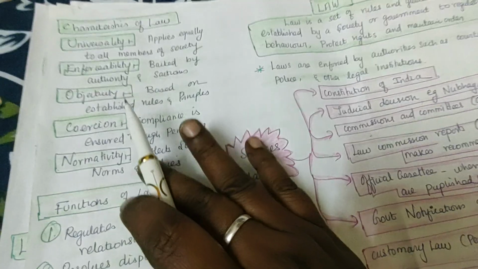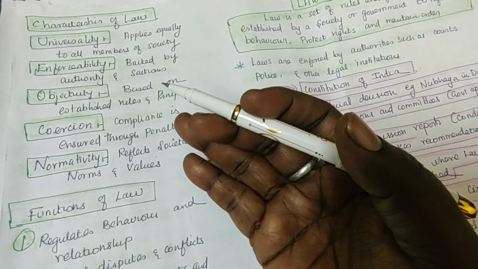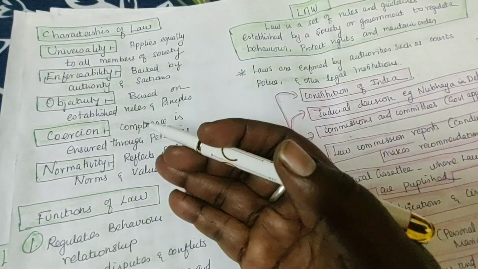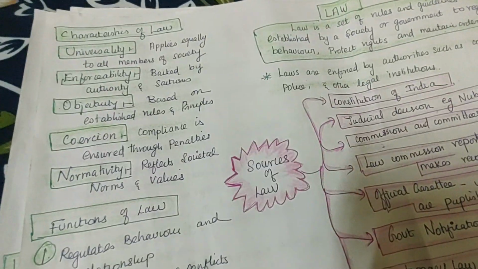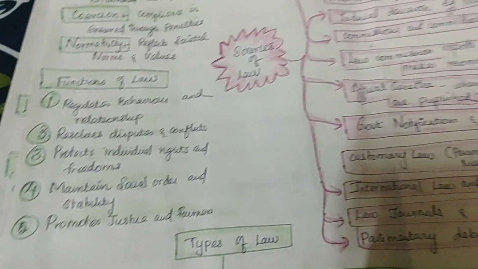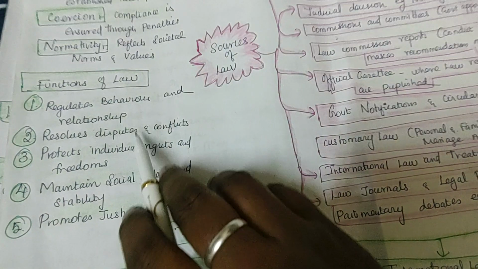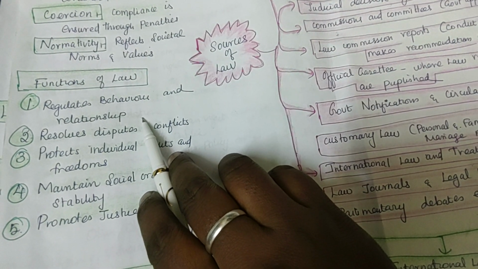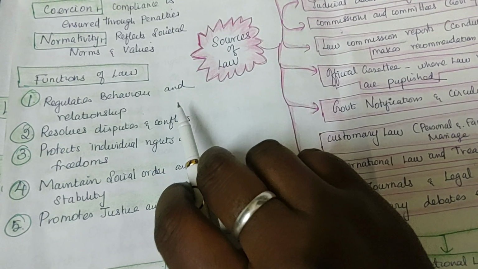This is our societal norm. This is our societal value. That's what Indian law says. This is our norm, our culture. Everything is based only on the Constitution, which is guiding us to develop the law. So this is the characteristic of law. What is the function of law? Functions: it regulates behavior. Right or not? You tell everybody to wear a helmet. How many reels we are making, how many mini films we are making, nobody will put it.